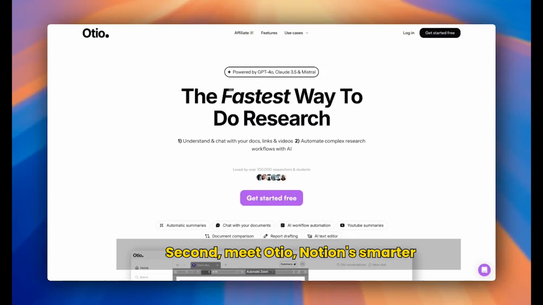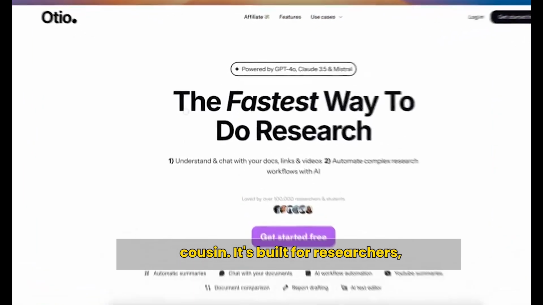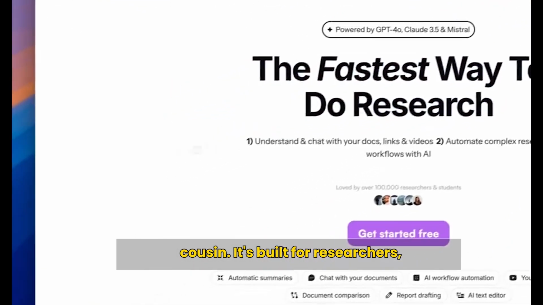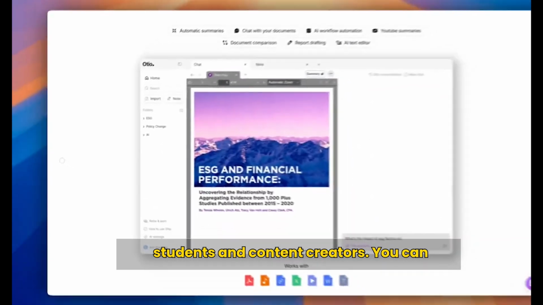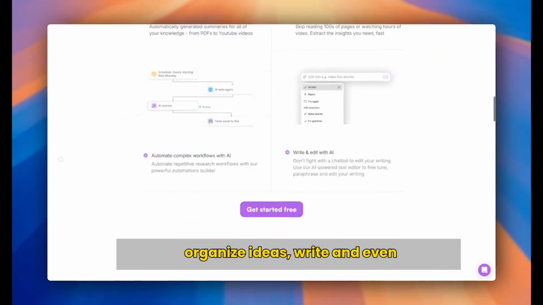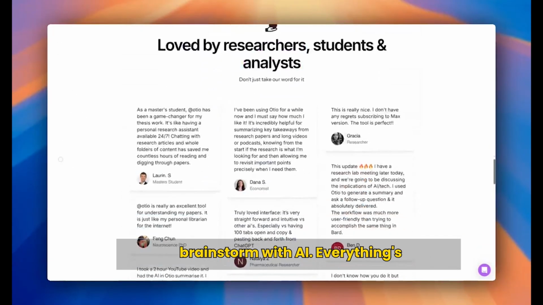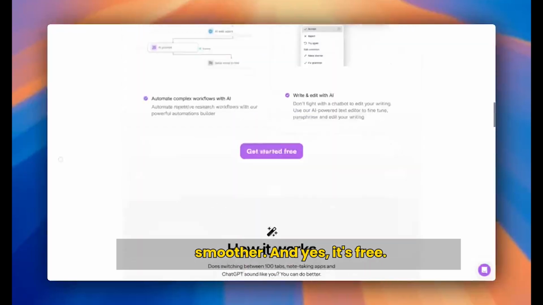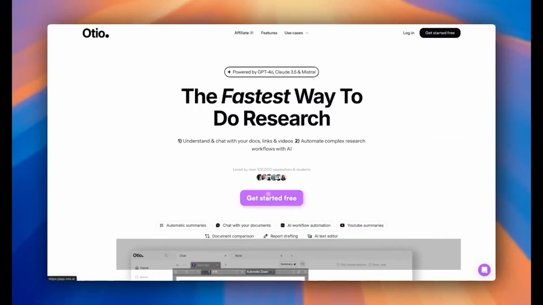Second, meet Otio, Notion's smarter cousin. It's built for researchers, students, and content creators. You can organize ideas, write, and even brainstorm with AI. Everything's smoother, and yes, it's free.